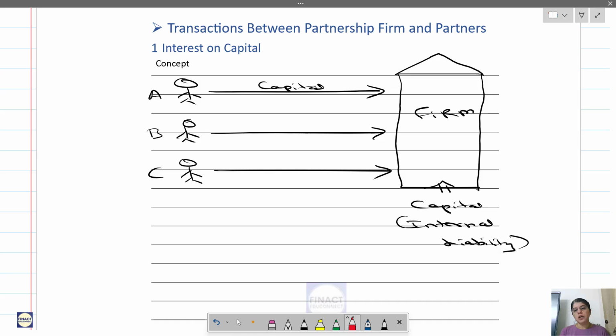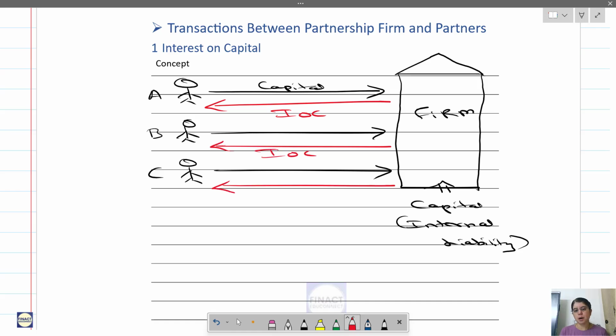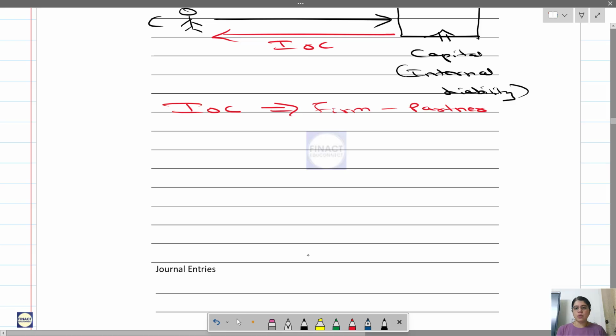Now the firm is giving interest on capital to partners. For investing this amount, the firm is giving some interest on capital to partners. So this interest on capital is given by the firm to the partner. So it is like an expense to the firm.